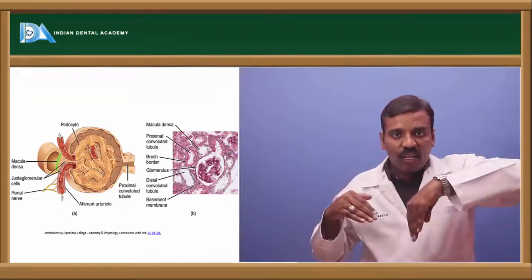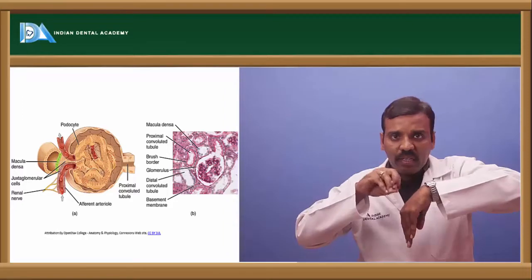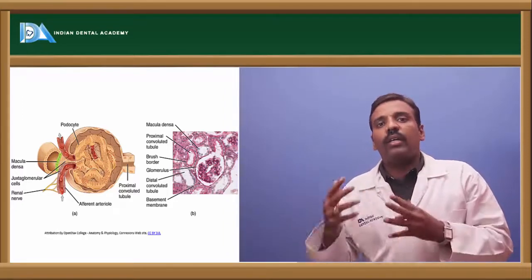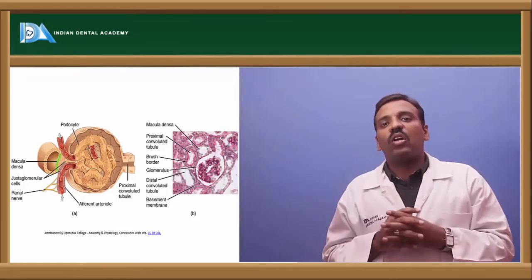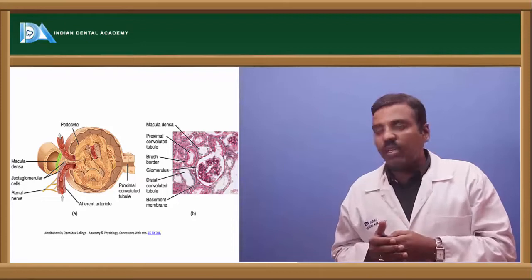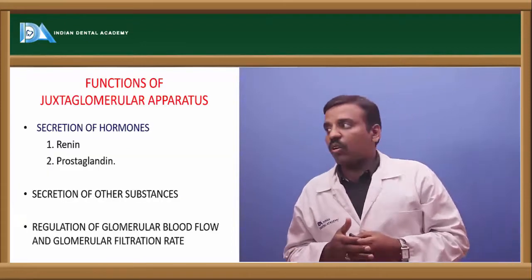Just beside this macula densa, there are the extraglomerular mesangial cells. Like that, we have three types of cells in the juxtaglomerular apparatus.